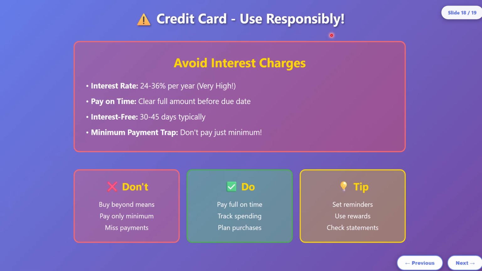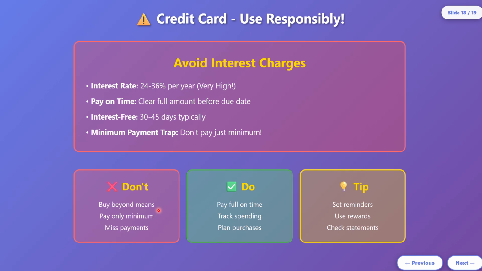Coming to credit cards, you should use them very responsibly. Otherwise, they attract 24 to 30, even 36% per year interest. You should pay on time. You should clear the full amount before the due date, not the minimum payment amount. If you pay the minimum payment amount, then you will lose the interest-free period, right? You need to pay high interest for the amount which you have not paid.